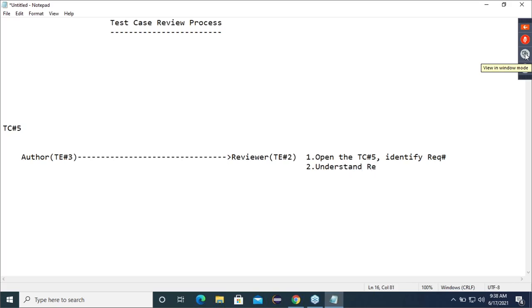Let's assume this test case was written for requirement number 3. Understand requirement number 3. After understanding, third step, he is going to start reviewing the test case number 5. So these 3 points are clear, guys. Now start reviewing test case number 5, correct?